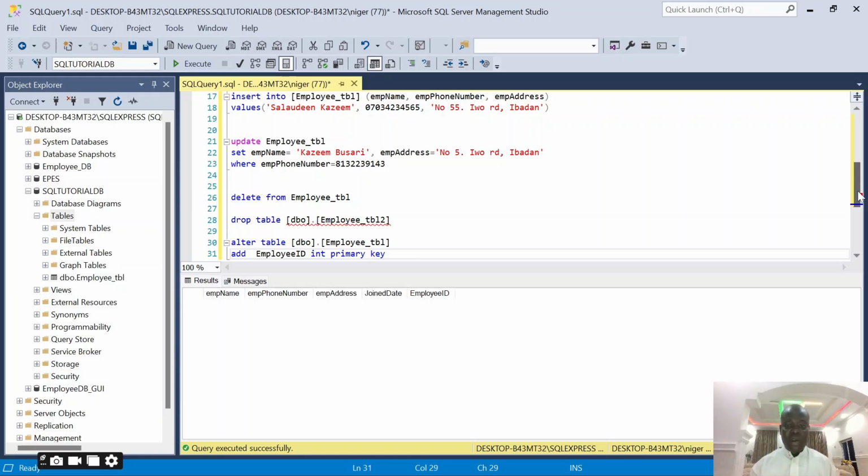So thank you very much. And the next video after this is going to be doing all these things we have done, but using AI to do it for us. So AI can actually generate all these commands. So you don't have to give yourself a headache or worry about how you can write all these queries. We can actually use AI to write the query for us. And all you need is to copy it, paste it here, and execute it, and you have your database created and the records inserted and manipulated.